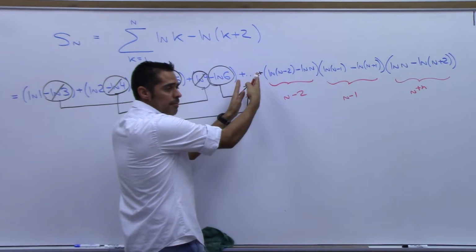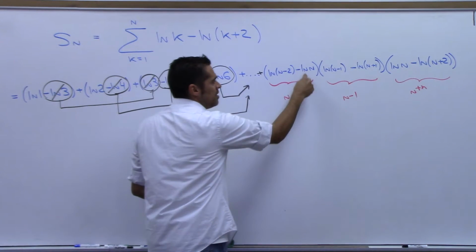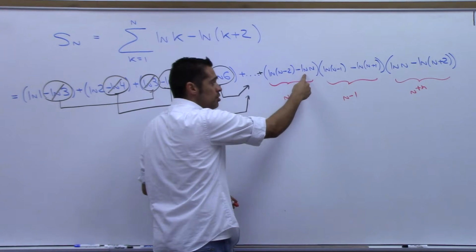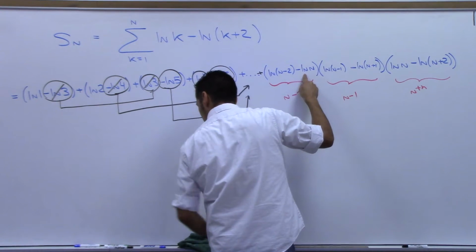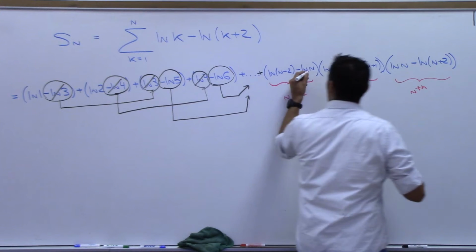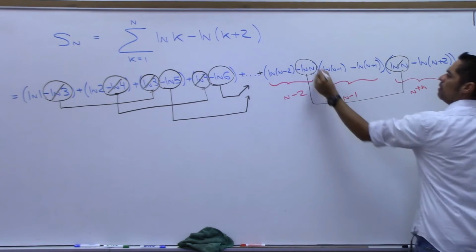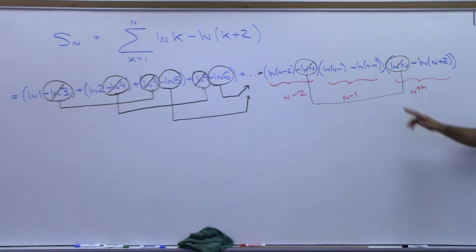I can't see it here. So what about this second one? Does it get killed off? Yes, by the first one 2 away. So if I look downstream, the first one 2 away should be the same thing. They go away, right? That one and that one go away. See that? How about this second one?